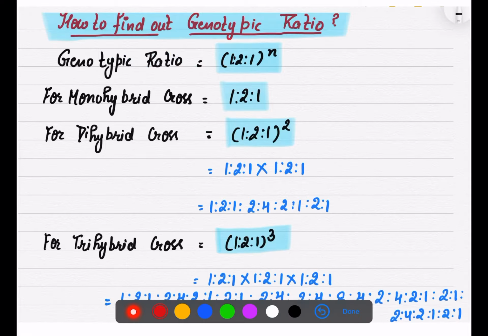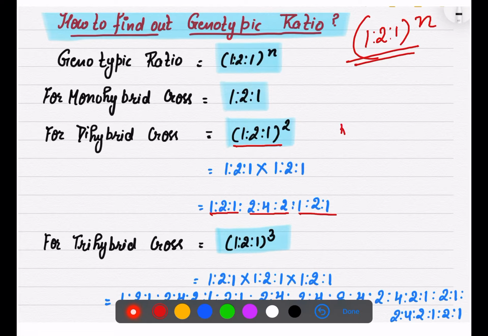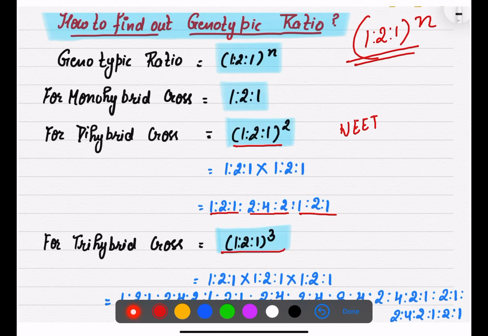Next is the genotypic ratio. Now we know that the genotypic ratio is 1:2:1. You have to just put your number of traits there. For monohybrid cross it is 1:2:1. For dihybrid it will be approximately 1:2:1, 2:4:2, 1:2:1. That we normally don't write, but yes, from your objective point of view, you should know this. Then for the tri-hybrid cross you have to put